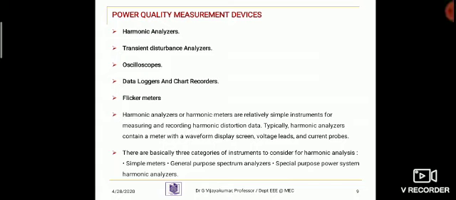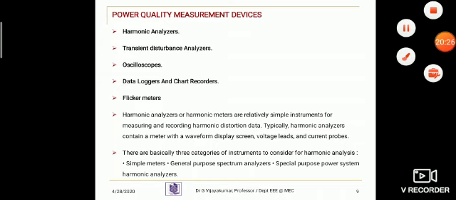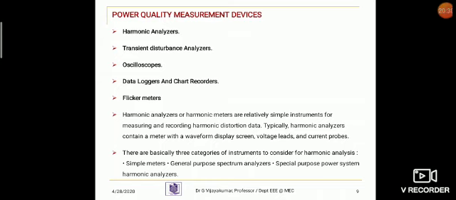Some of the more powerful analyzers have an add-on module that can be used for computing fast Fourier transformation, FFT analysis calculation, to determine the lower order harmonics.